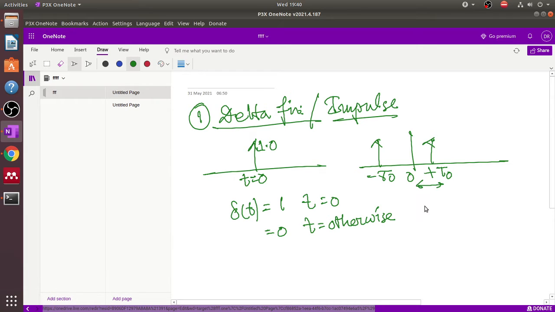So delta equals 1 at t equals t0, and delta equals 1 at t equals minus t0.